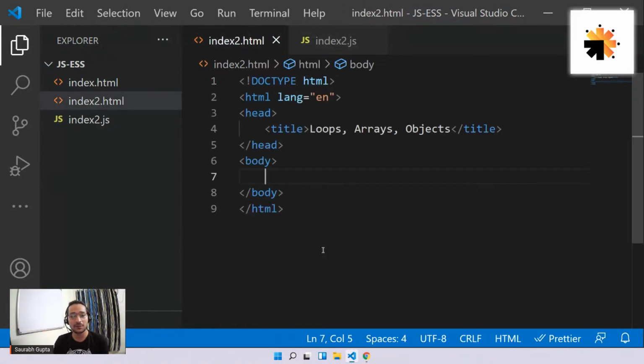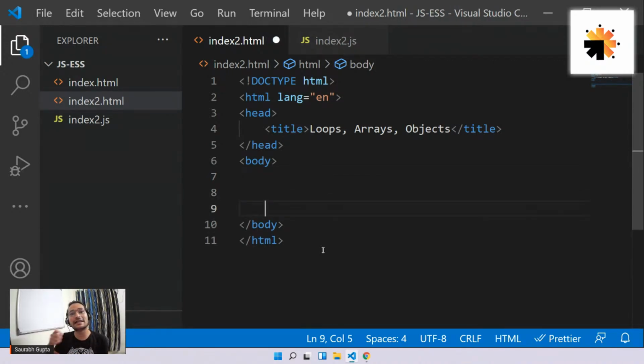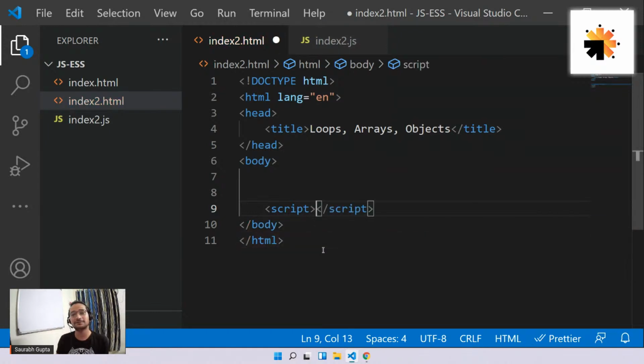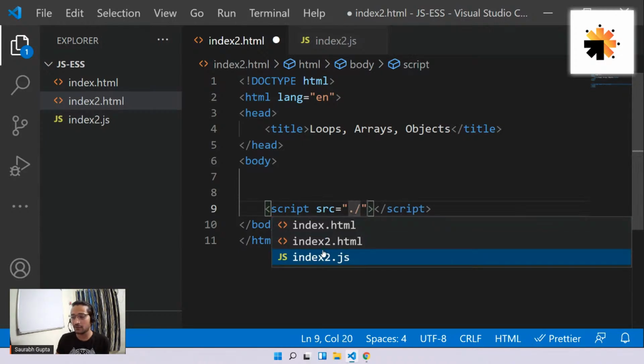Now, how will this JS file know that I have to work with this HTML page? That's very important, right? On the browser, a JS file needs an HTML file. That's what we learned on the first day. A JS file needs an HTML file to work. So for that, you have to link both of them. But it's not like CSS. In CSS, you use a link tag to link a CSS file. Here, we don't use a link tag. We again use the same script tag. And here, we just put the src attribute, and inside that, we simply put the path of the file.